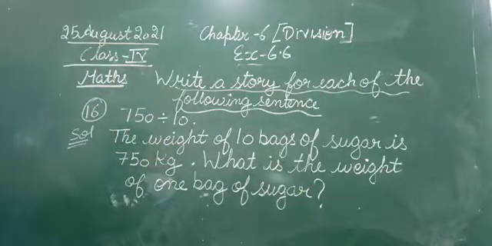So the weight of 10 bags of sugar is 750 kg. What is the weight of 1 bag of sugar? So that we need to find out.